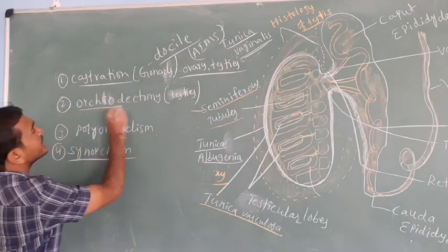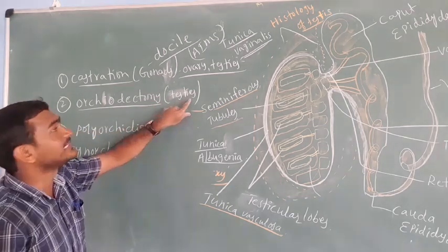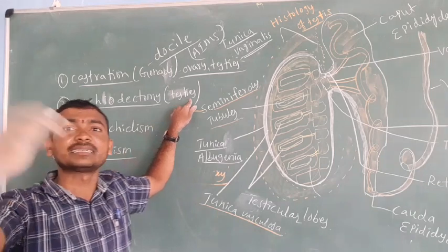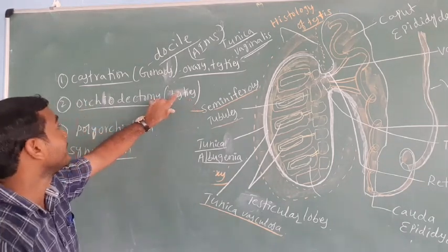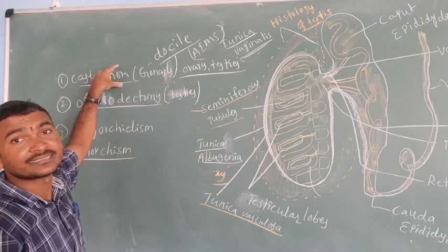Now, orchidectomy. What is orchidectomy? The removal of the testes. The removal of the testes is called orchidectomy. Removal of the ovary and testes, both gonads, is called castration. The next,